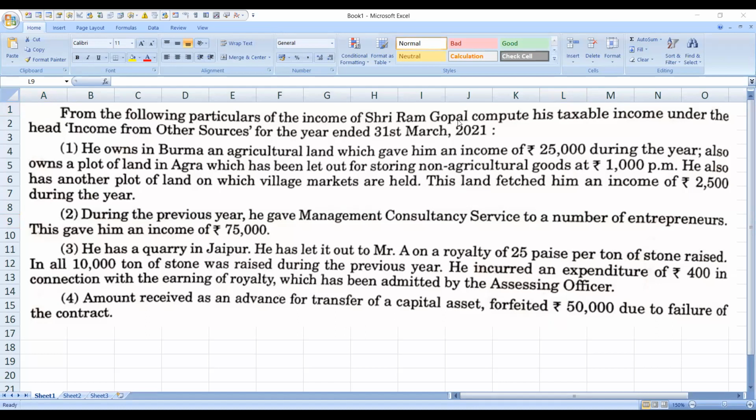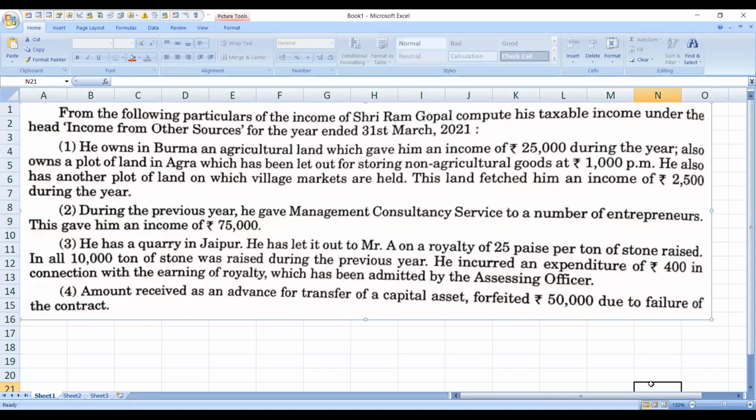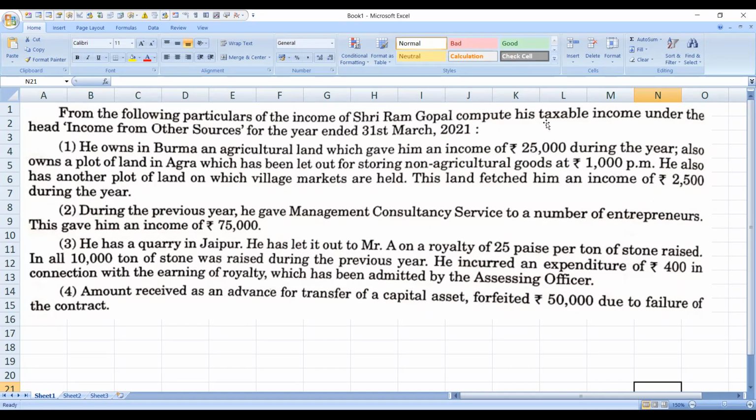Okay, so we have a problem here. We'll be working out this problem in today's class. From the following particulars of the income of Sri Ram Gopal, compute his taxable income under the head income from other sources. So we should consider only one head of income. If there is income from other heads which does not come under this particular category, we are just going to ignore it.